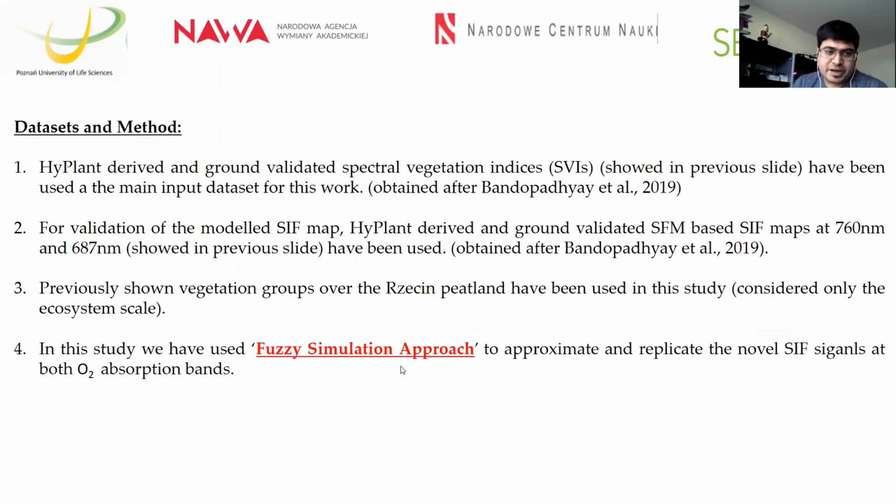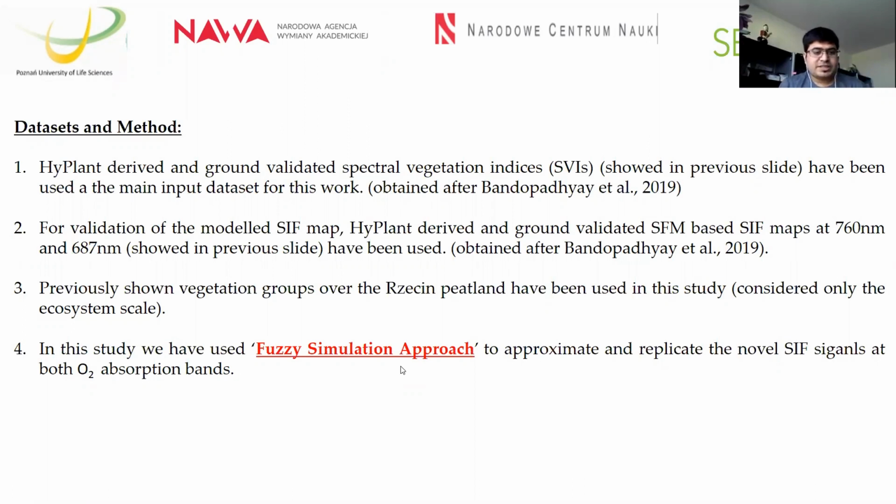The data set that I have used, as I mentioned before, is the HyPlan derived and ground validated spectral vegetation indices, SVIs, as shown in previous slides, and also the SIF maps, which were validated in the previous slide, have been used for this model simulation. For validation of the model, HyPlan derived, ground validated SFM based SIF maps were also used.